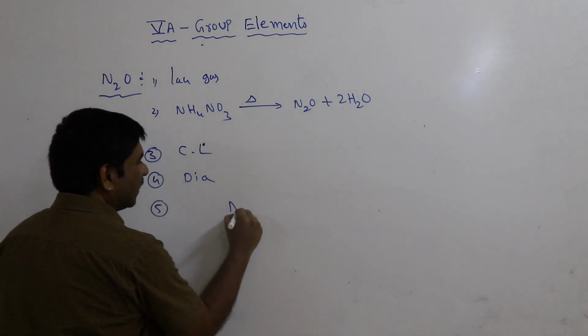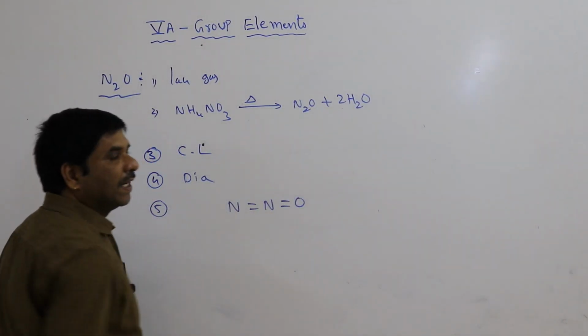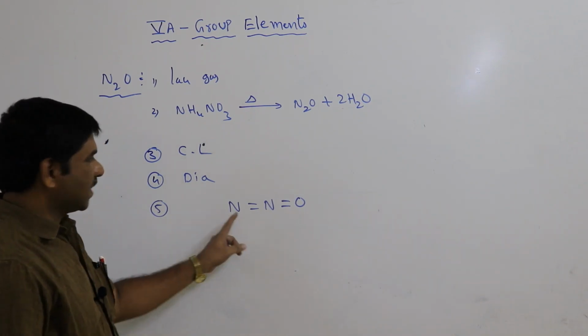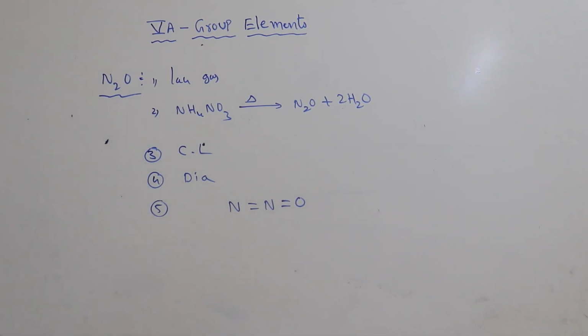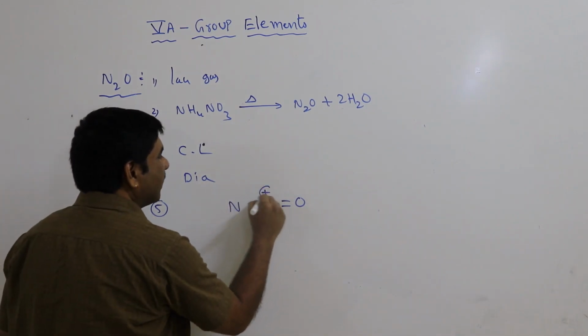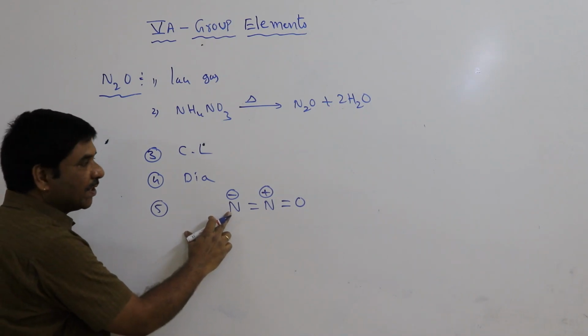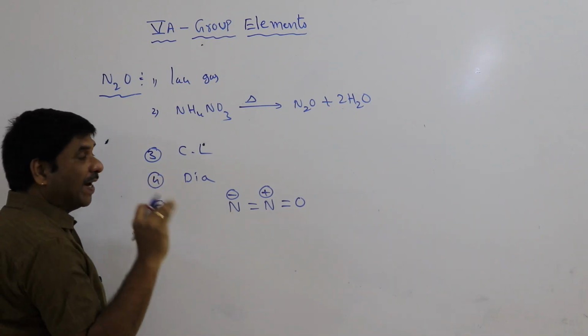It has N double bond N double bond O. It has a resonance structure N, double bond N, double bond O. In this, nitrogen plus and minus are possible. You know that nitrogen has 5 valence electrons.